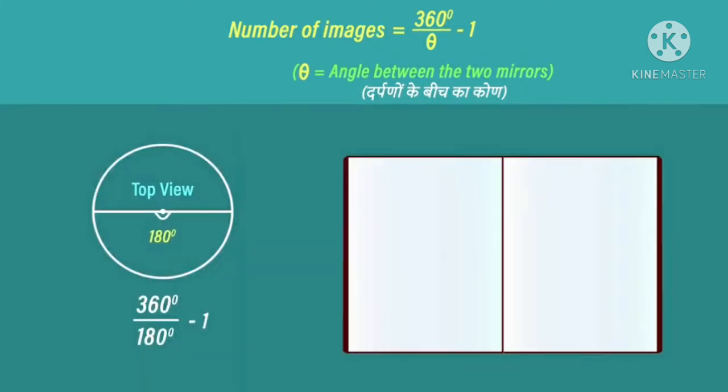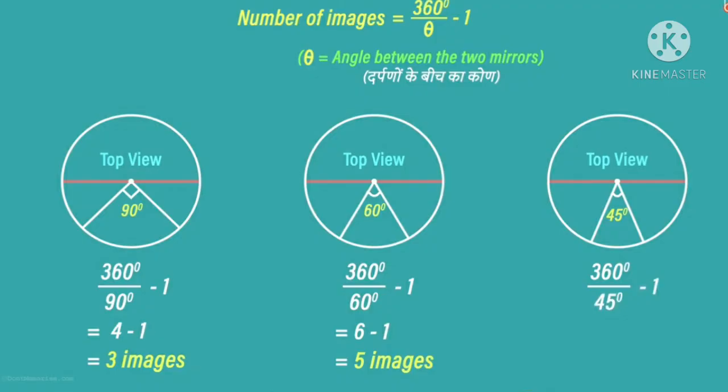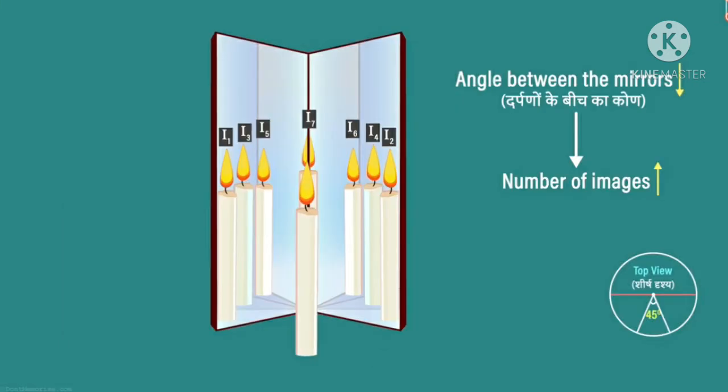We can say when the angle between the two plane mirrors is 180 degrees, one image will be formed. If 120 degrees, two images will form. If 90, as we have seen, three images will be formed. If 60 degrees, five images will be formed. And if the angle between two plane mirrors is 45 degrees, then seven images will be formed.